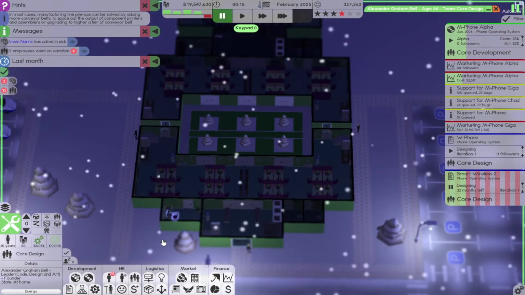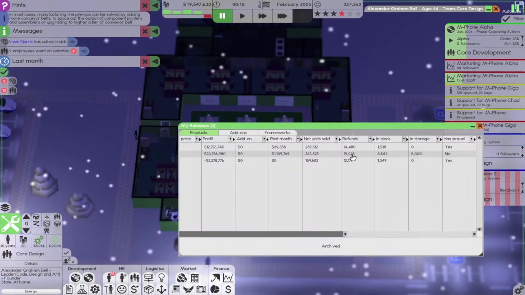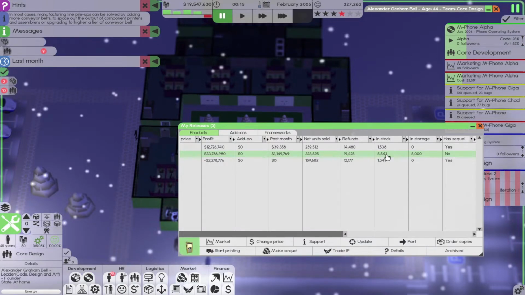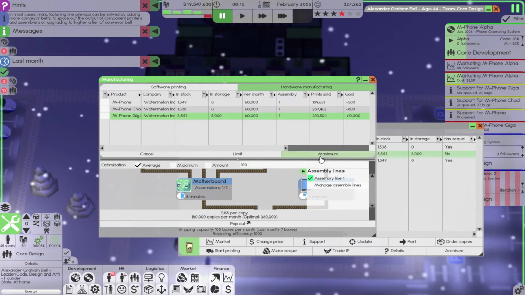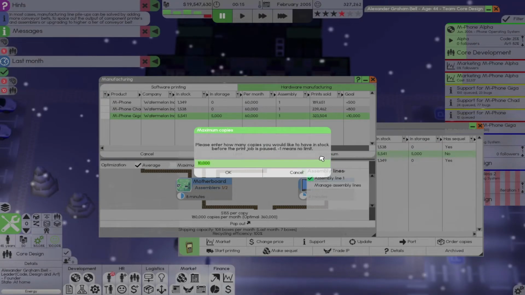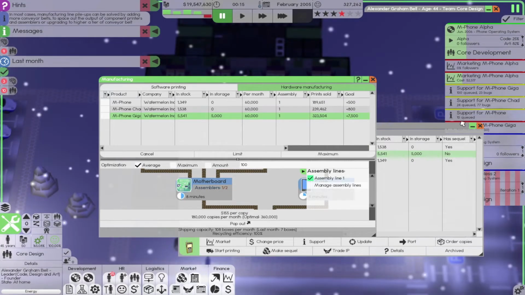Oh, we lost a ton of money. Are we no longer selling a whole lot? Where did we lose that money? Let's go ahead and set this to 7,500.